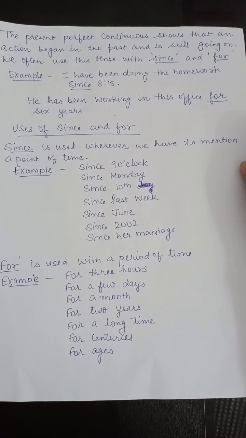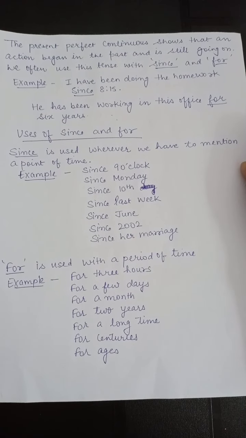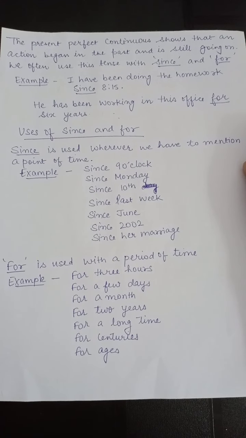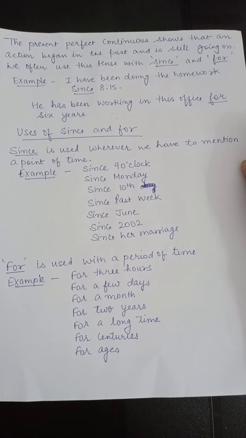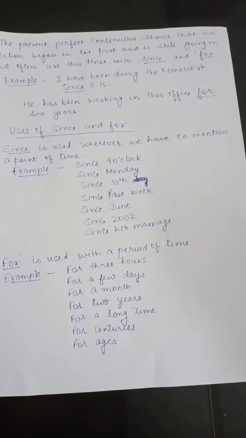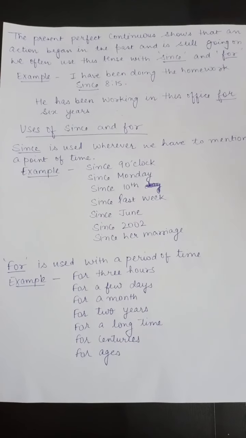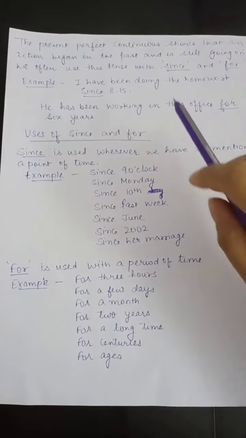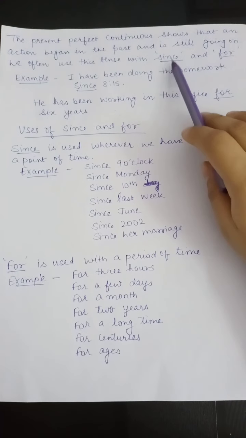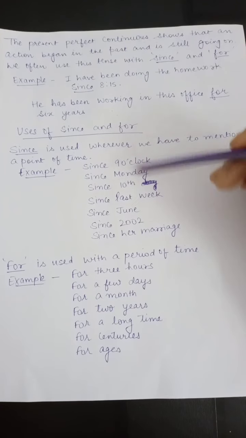So the present perfect continuous shows that an action began in the past and is still going on. We often use this tense with since and for, like I have already mentioned in that box, ing plus since or for. Where we use since and where we use for, we'll discuss here.